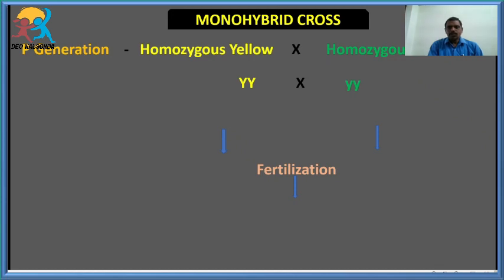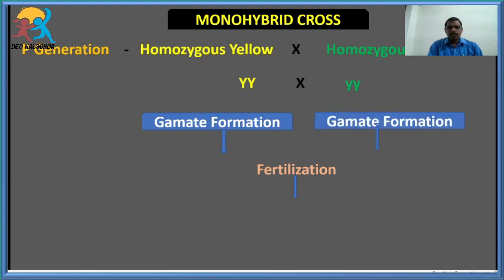Now according to the second assumption, what will you expect, students? From the homozygous yellow, one gamete is produced, and this is capital Y. Another gamete is produced from the female, that is small y, and both of them fuse together.